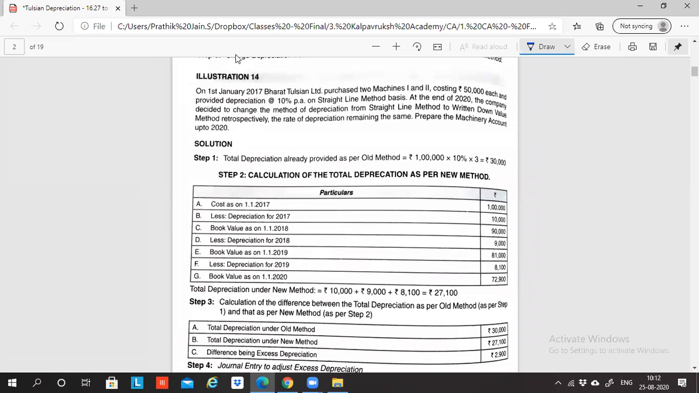So let's take illustration 14. It says that on 1st January 2017, Bharat Tulsian Limited purchased 2 machines, machine 1 and machine 2, costing 50,000 each, and provided depreciation on SLM basis at 10%. At the end of 2020, that is financial year 19-20, the company decided to change the method of depreciation from straight line method to WDV method, retrospectively. What is the meaning of retrospectively?